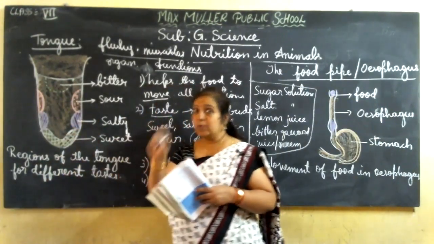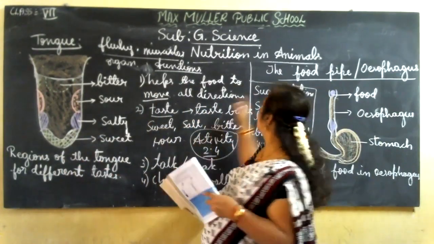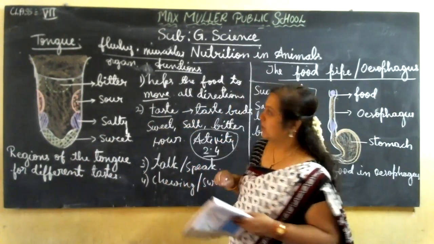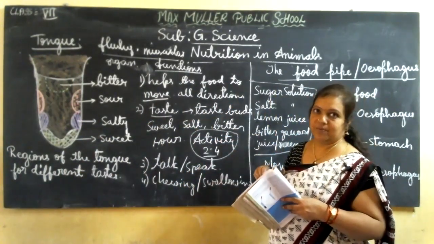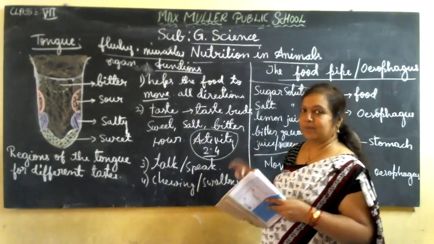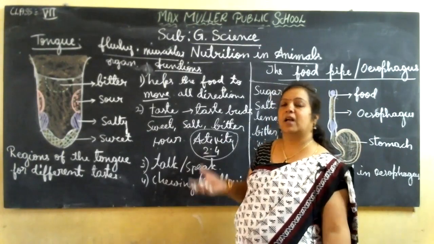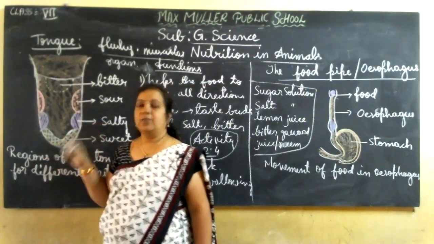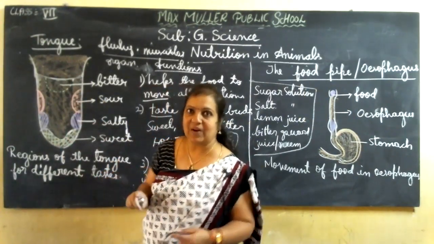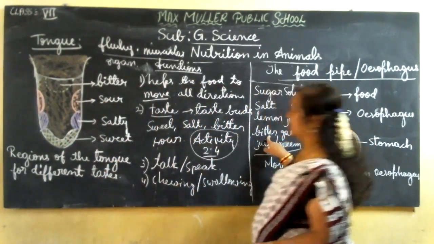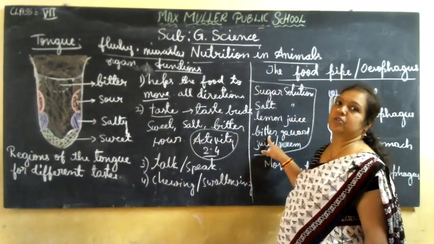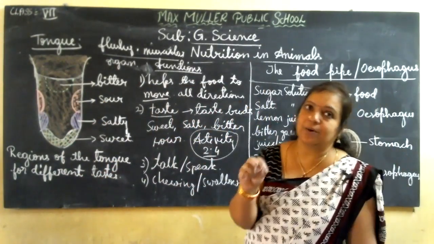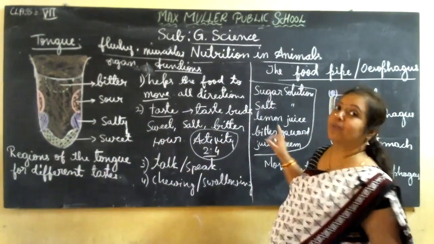Okay. So when you place it on one particular point, they can identify the sweetness of the sugar. Like that only, again you take the salt solution. Choose one more person, or tell the same person to wash the mouth, and again take the salt solution and place it in different places. In one place he feels salty. Like that only, you can do the experiment with the bitter gourd solution and lemon juice solution. So a separate toothpick you have to take for each solution. They should not mix up.